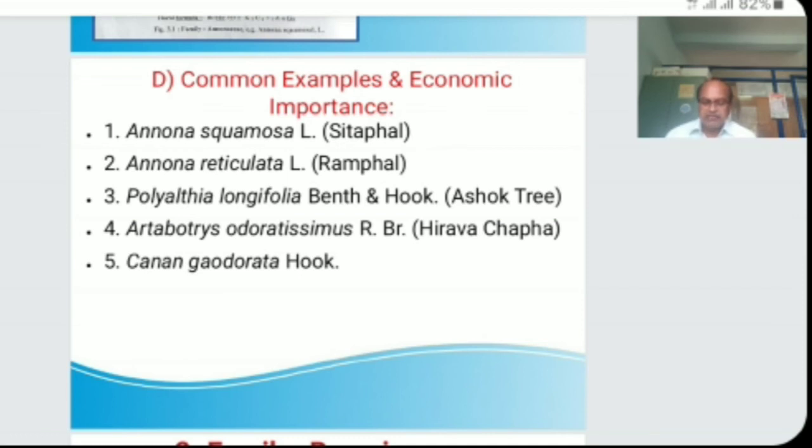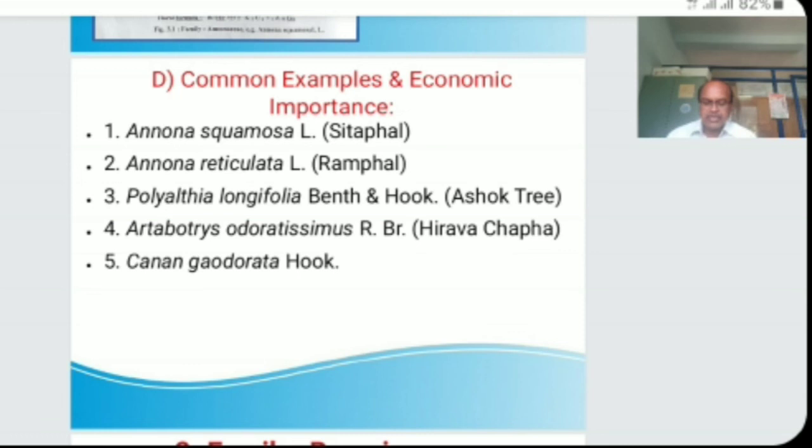Second example, Annona reticulata. In Marathi it is called Ramphal. This family is represented by 50 genera and 100 species, from which 20 genera and 75 species are present in India. It is cultivated for edible fruits.